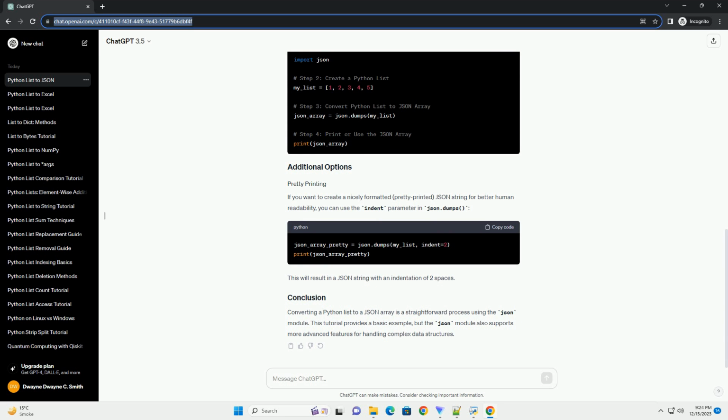Step 1. Import the JSON module. The first step is to import the JSON module, which is included in the Python standard library. Step 2. Create a Python list. Next, create a Python list that you want to convert to a JSON array. For example,